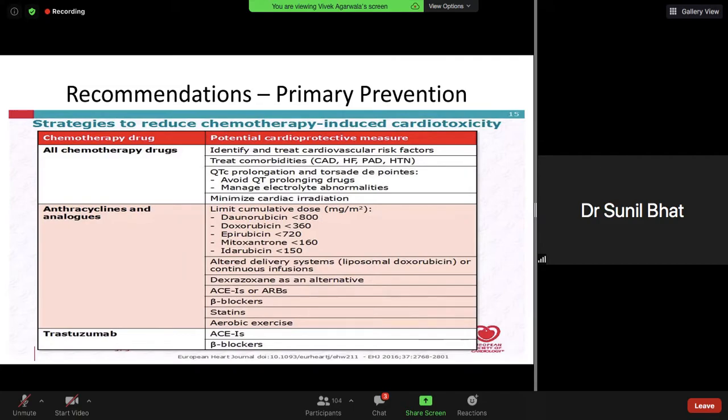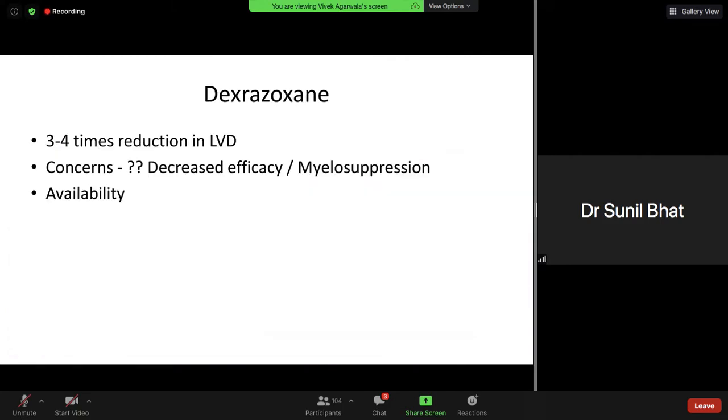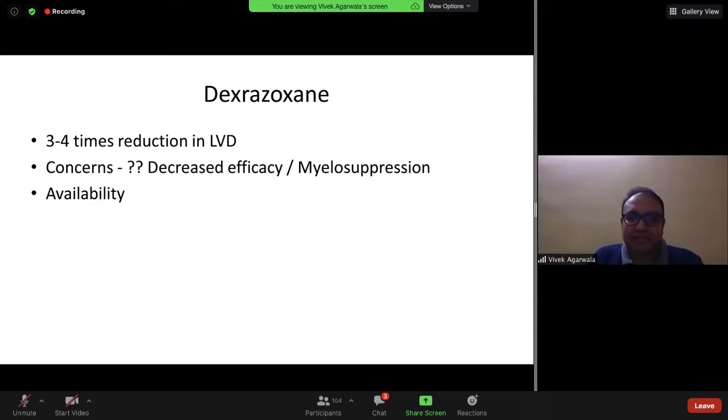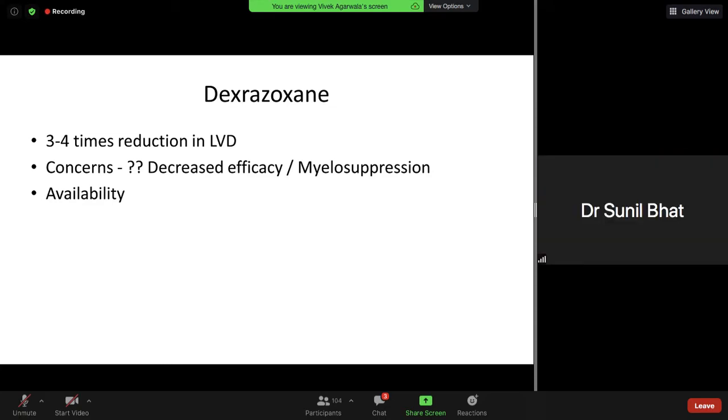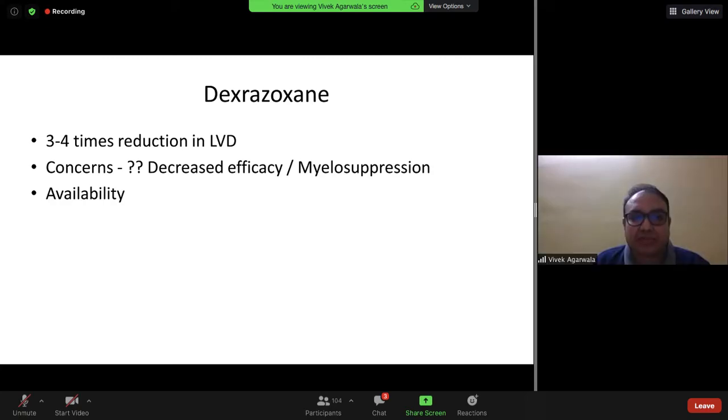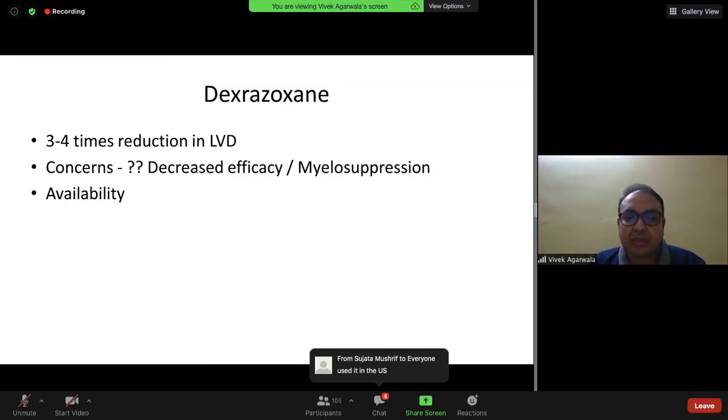We used to use it when the anthracycline dose crossed 250, especially in bone tumors, Ewing's and osteosarcoma. It was shown to decrease left ventricular dysfunction by almost 3 to 4 times, but there are concerns regarding myelosuppression, decreased efficacy of anthracyclines, and availability is the big concern. But dexrazoxane, it's a hard molecule.